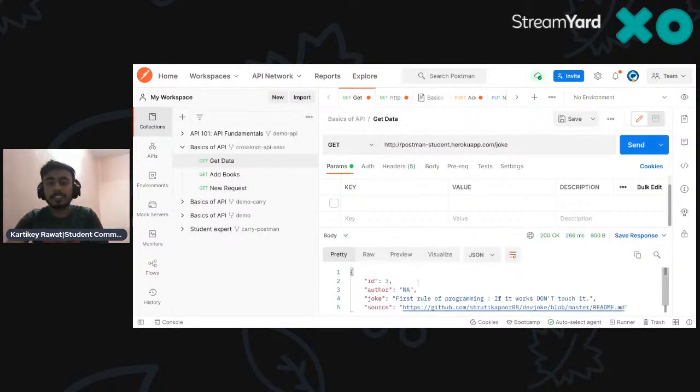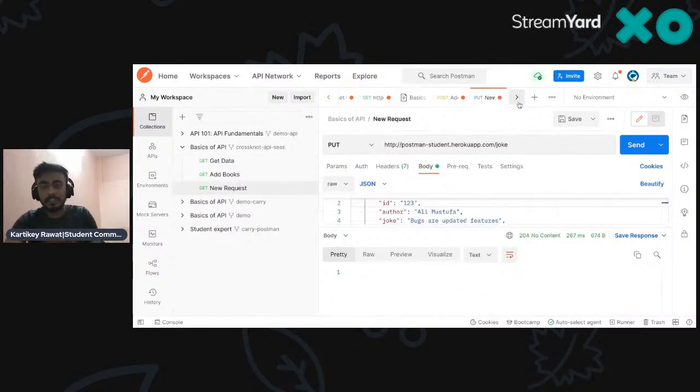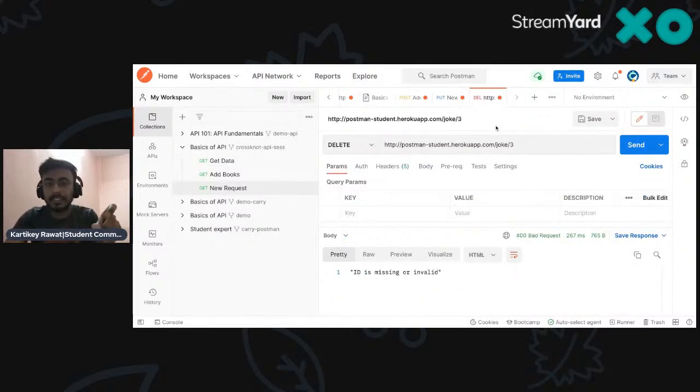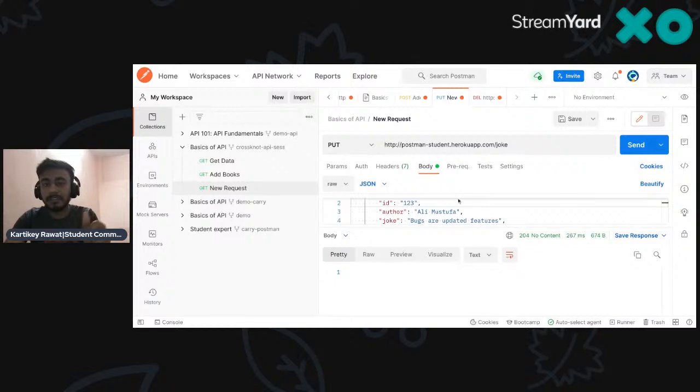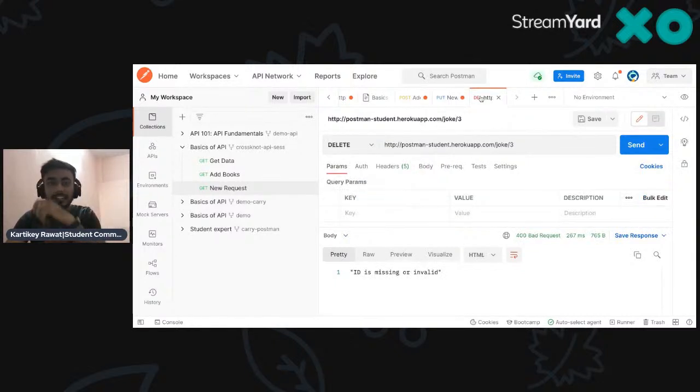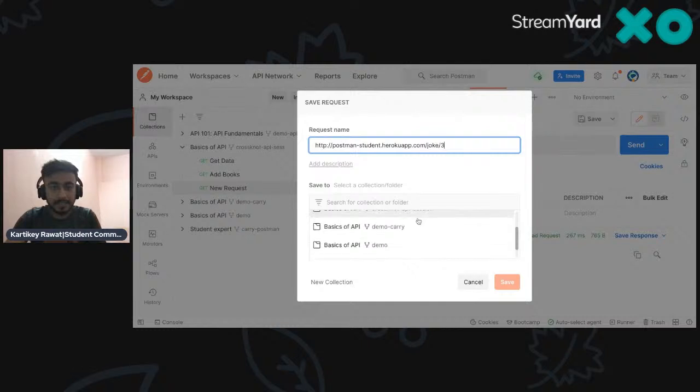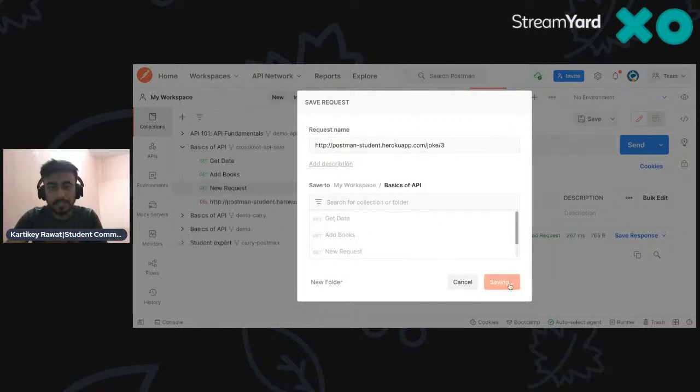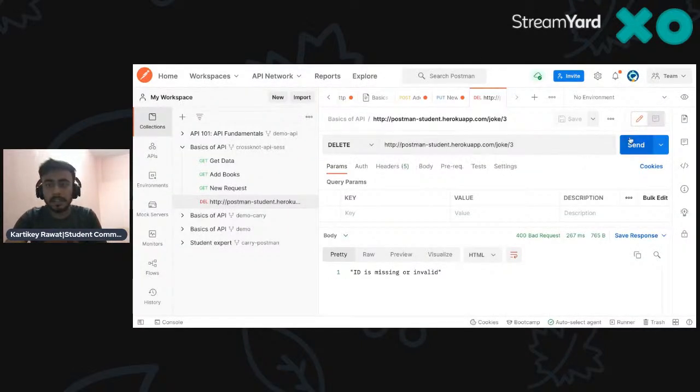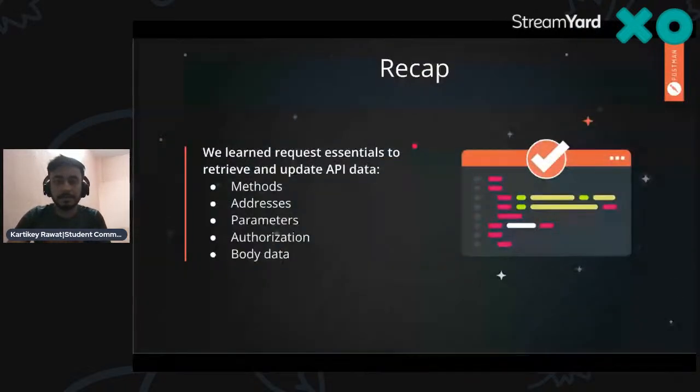again, as the author is not applicable here, actually what we did right here, we wholly deleted that stuff. Why? Because using the update one, the ID that was already created, I updated with 1 2 3. So actually I deleted using this command. The basic thing I want to share with you, if I want to save this one, maybe on the API series, and save this one, cool. And the same thing happened with this. So this is the thing that ID is missing or invalid. That means it's already deleted, right? So let's go back to this one, and yep.